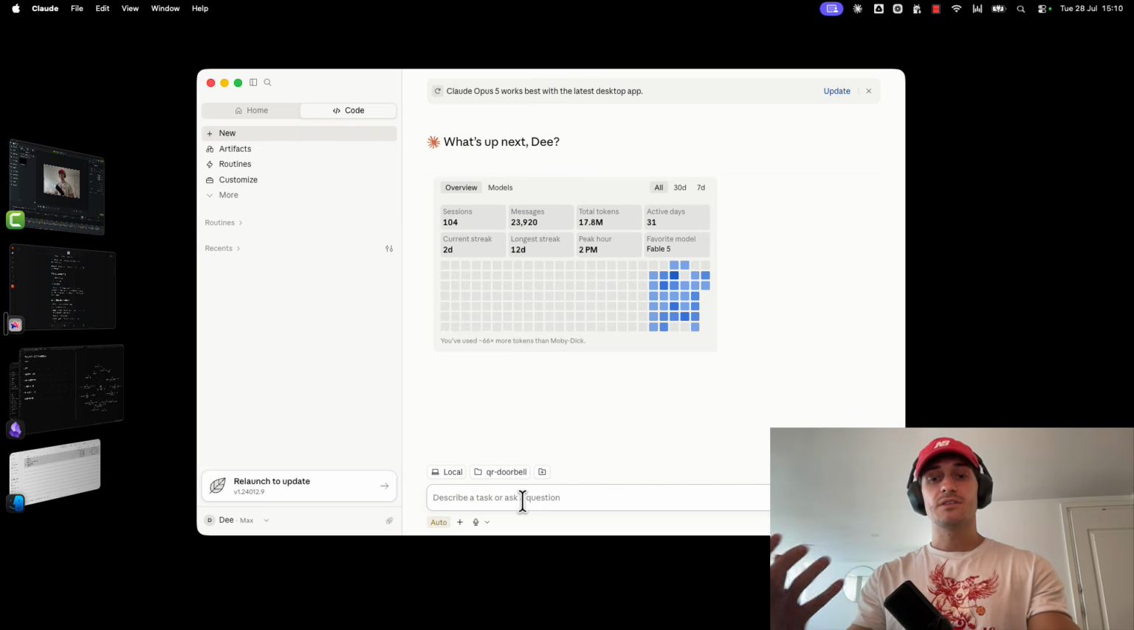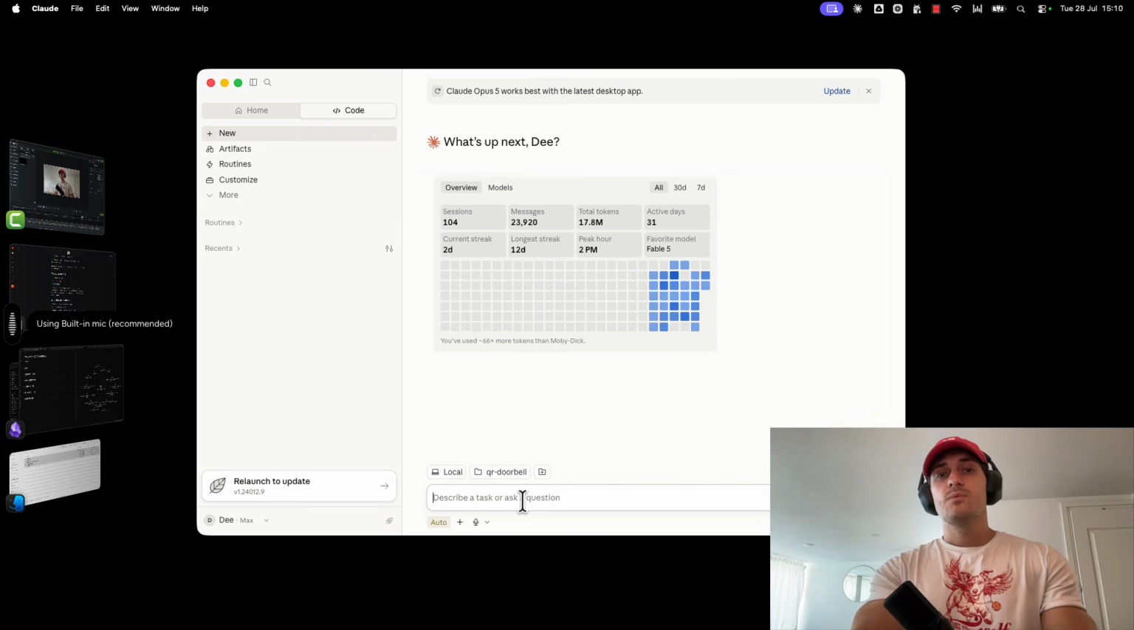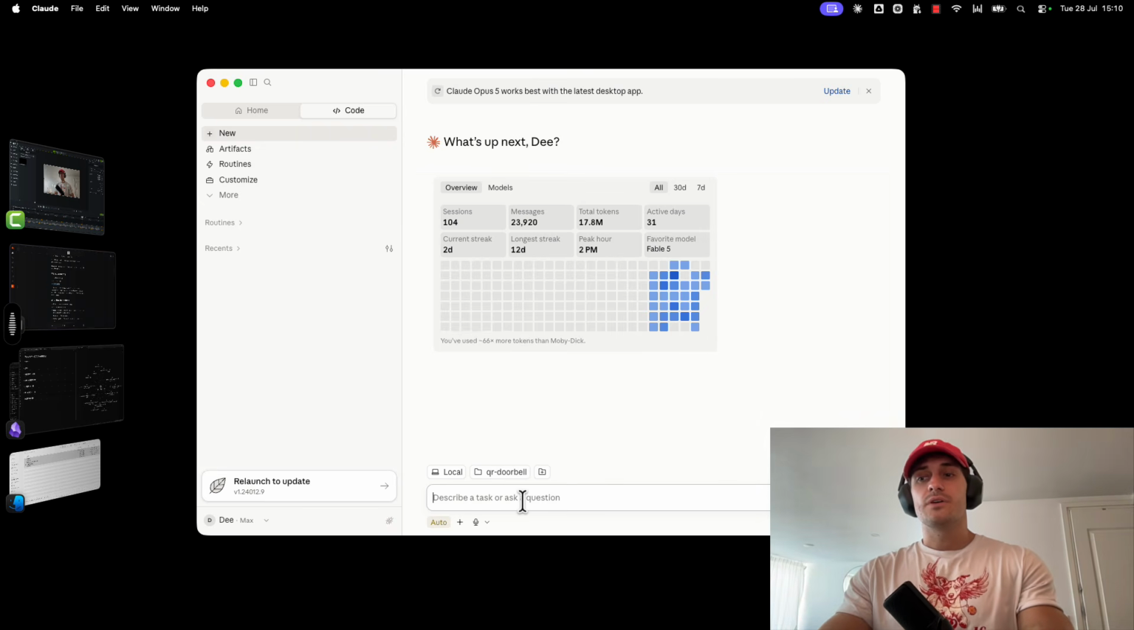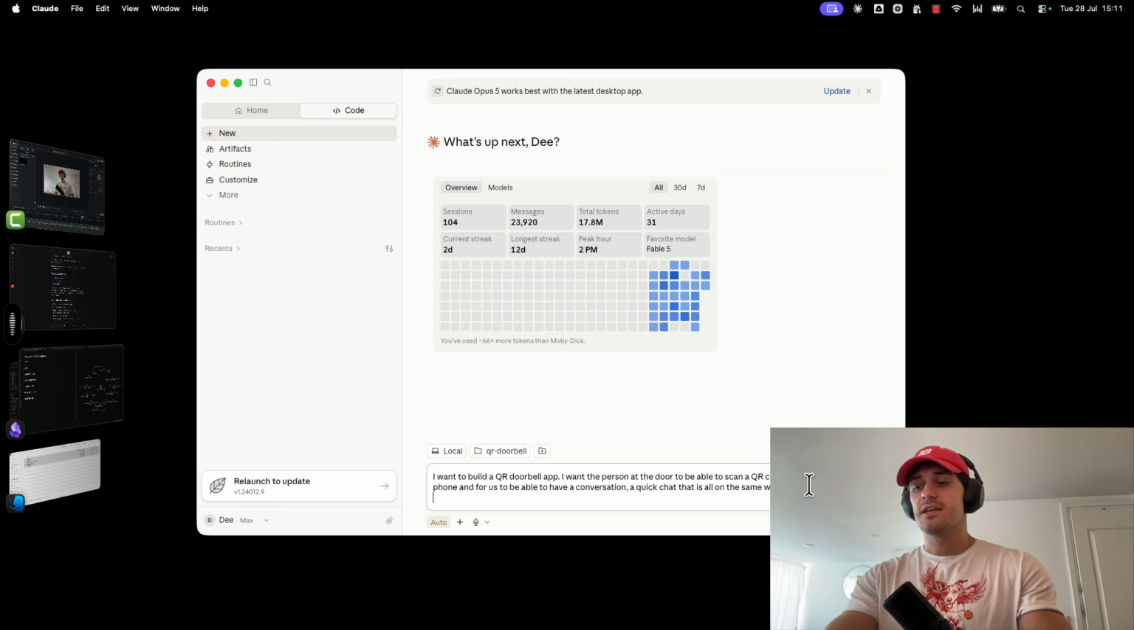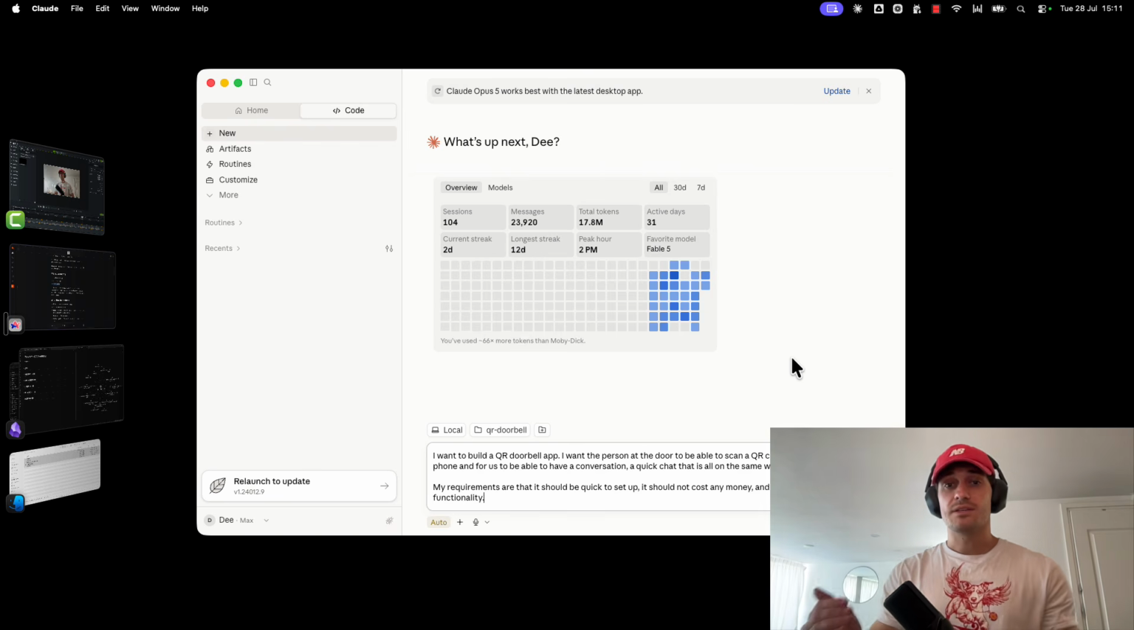So I literally started this project like this. I want to build a QR doorbell app. I want the person at the door to be able to scan a QR code, to ping me on my phone, and for us to be able to have a conversation, a quick chat, all on the same web page. My requirements are that it should be quick to set up, it should not cost any money, and there should be chat functionality. That was my starting prompt.